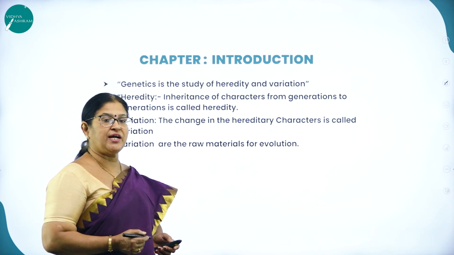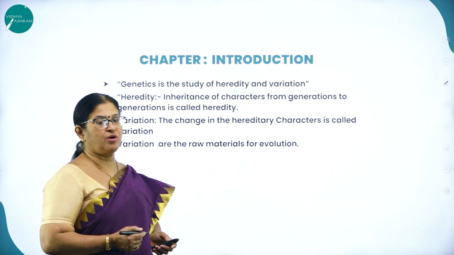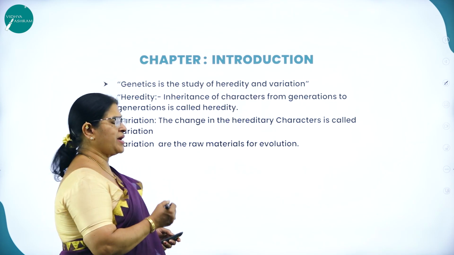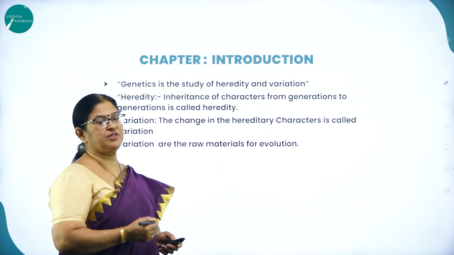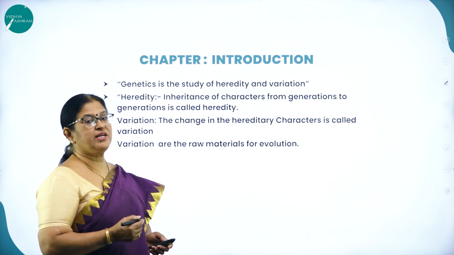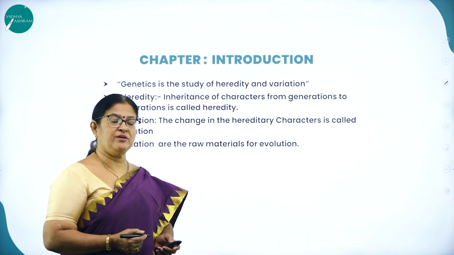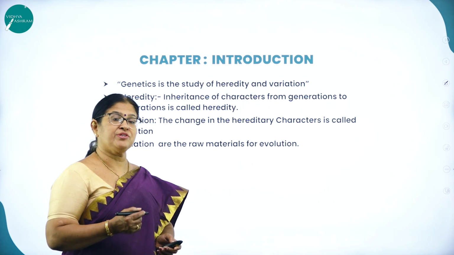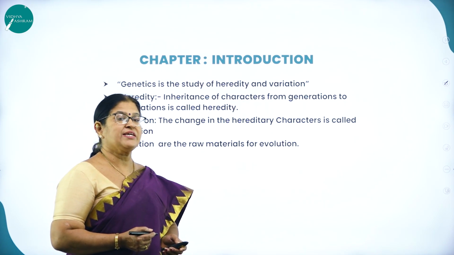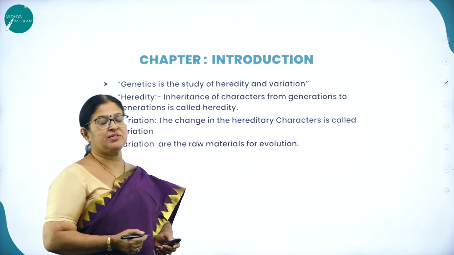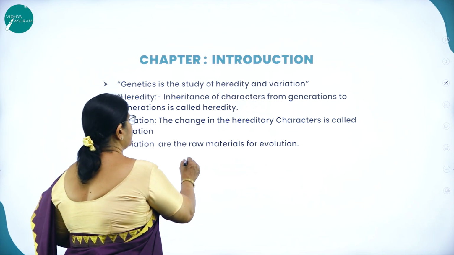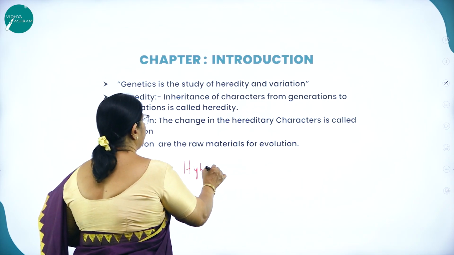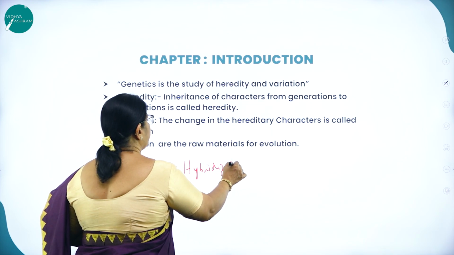As we all know, Gregor John Mendel, who is called the father of genetics, was the man who laid down the foundation for the study of genetics, and he worked on the garden pea plant for 7 long years. He was able to get 7 contrasting characters, and his experiments are called hybridization experiments.